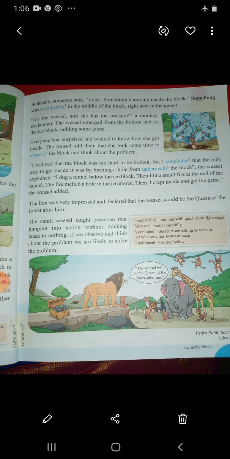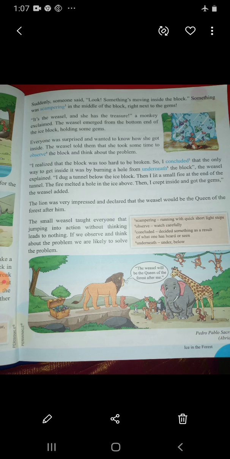See here, this ends with your lesson, and what they have said at the end of the lesson is that whether it may be a small thing or a big thing, first we have to think about it. Whatever problem arises, if we start trying to solve it without thinking, we can never reach our target. First we should observe it, think about it and try to find the ways to a solution. Then we have to start with our process of solving the problem. Only then can we solve a problem.